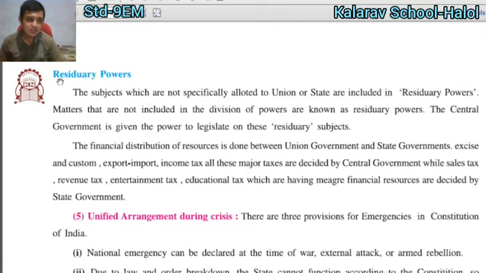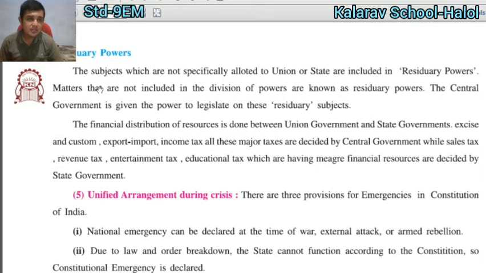After that, residuary powers. The person who lives in the country has the power to live in India. That is called residuary power. The subjects which are not specifically allotted to the union or state are included in the residuary power.